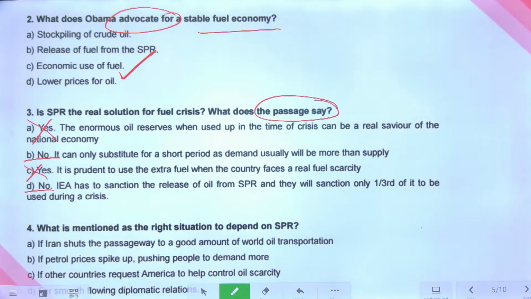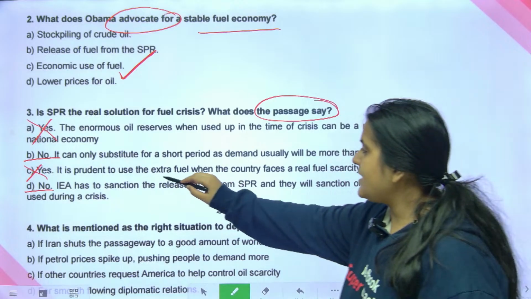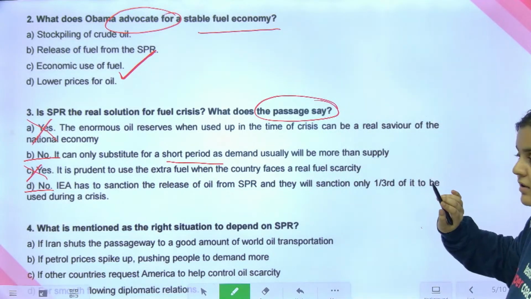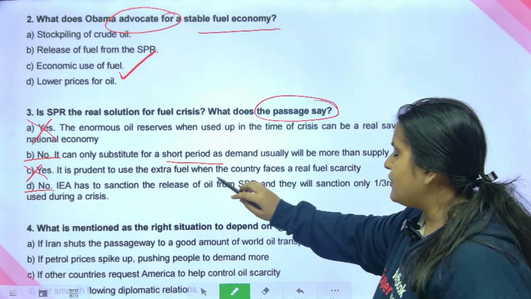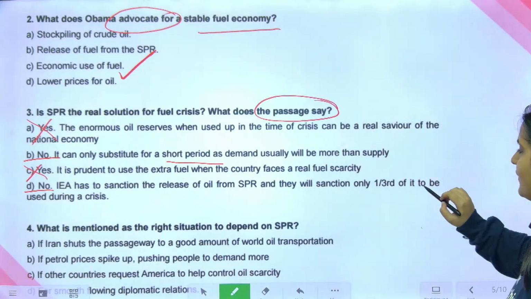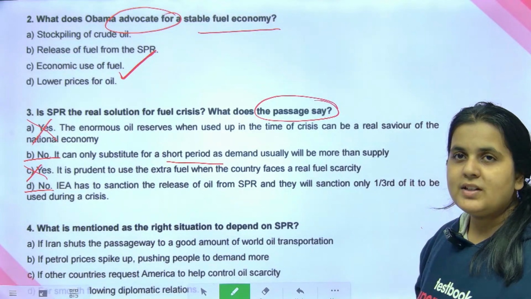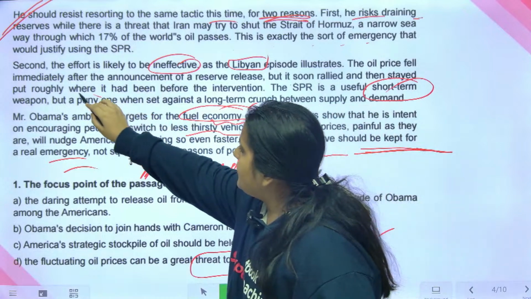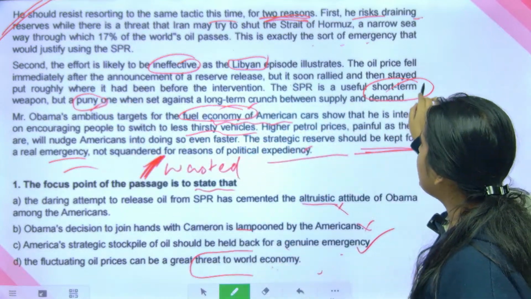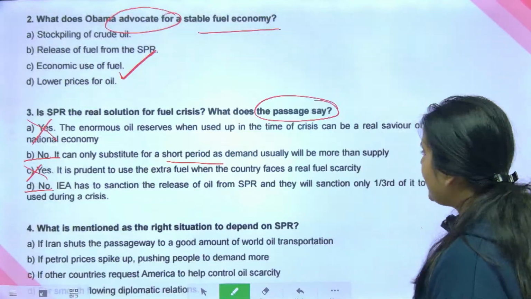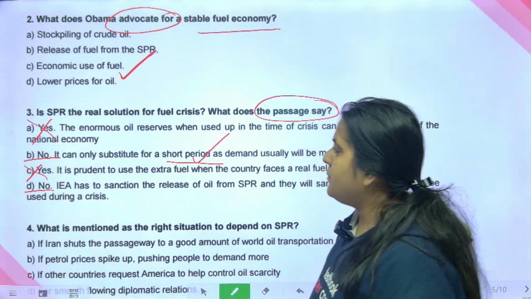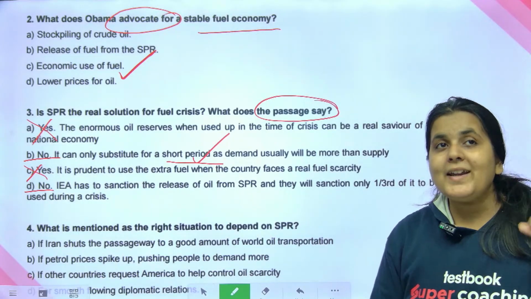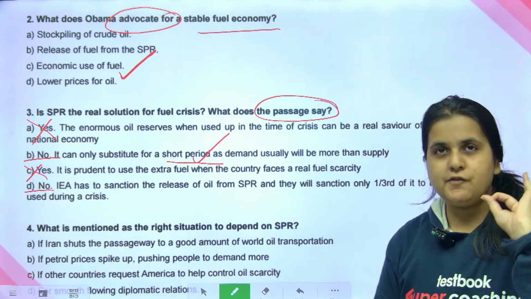Okay, then no, it is not the real solution. Now, why? It can only substitute for a short period as demand usually will be more than supply. IEA has to sanction the release of oil and they will sanction only one-third of it to be used during the crisis. Guys, it is clearly given. It is only a puny one. Okay, it is only a short-term weapon. So that's why your answer option will be B. Correct. Wonderful. Got it? Again, what did we do? We went back to the passage and confirmed our answer.